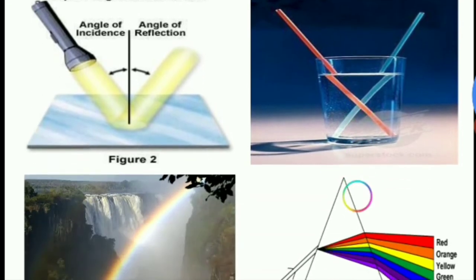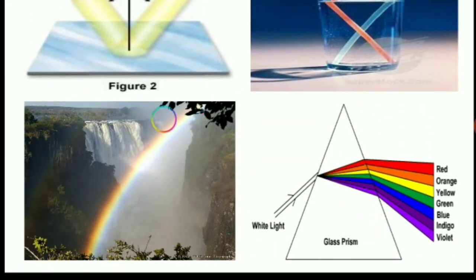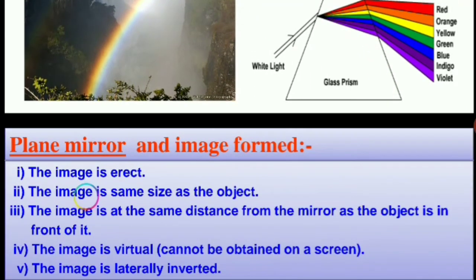See here some of the figures showing you the different patterns of the light. Here angle of reflection and angle of refraction. Here angle of refraction, formation of rainbow. Now I have talked about mirrors. There are two types of mirrors, plane mirror and spherical mirror.